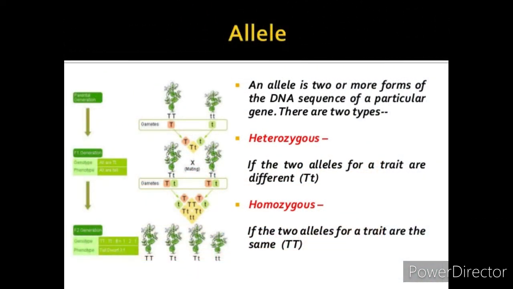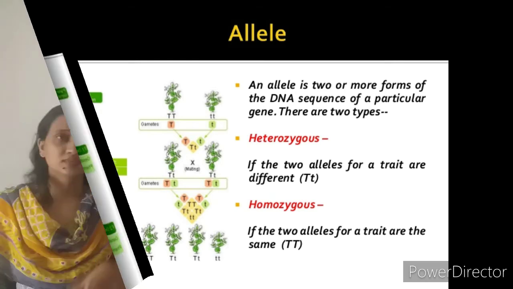These alleles are of two types: heterozygous and homozygous. We already learned that genes always work in pairs. If the two alleles for a trait are different, one capital T and another small t, it is called heterozygous. And if the two alleles for a trait are the same, both capital T or both small t, then it is called homozygous.